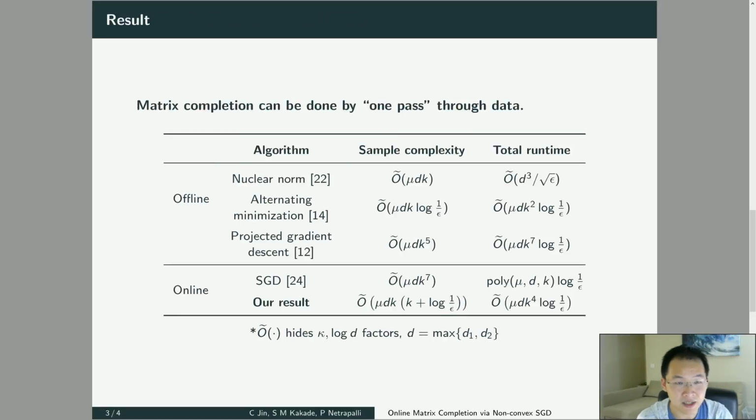So the main takeaway of our paper is that, given good enough initializations, we can say matrix completion can be done by only one pass through the data.